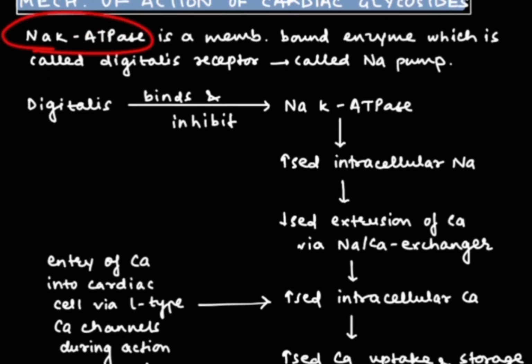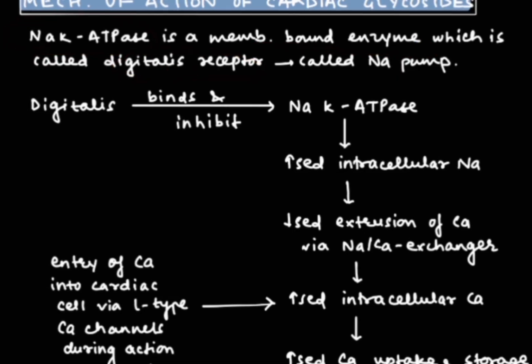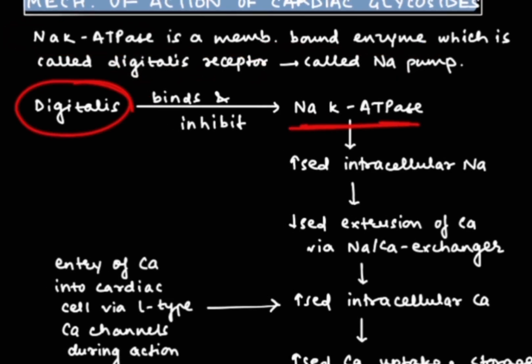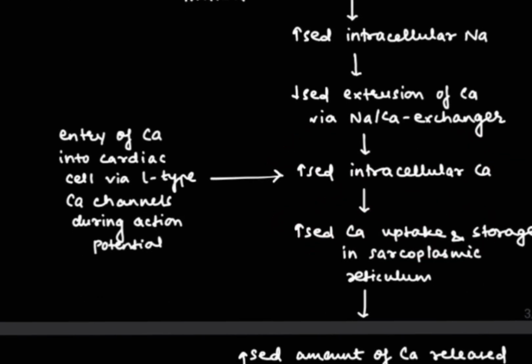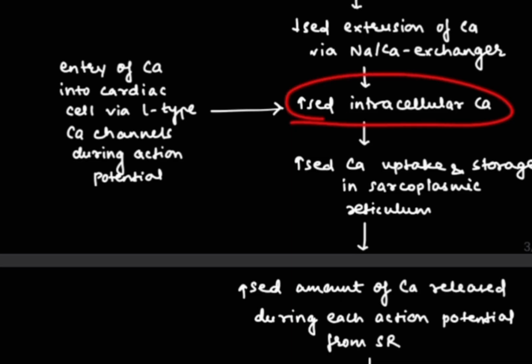The sodium ATPase pump is a membrane bound enzyme which is called the digitalis receptor, also known as the sodium potassium pump. Now this digitalis will bind and inhibit this pump, which will lead to increased sodium concentration, and due to increased sodium, it will lead to decreased calcium extrusion via the sodium calcium exchanger. And as the extrusion of calcium is decreased, there is also an increase in calcium.